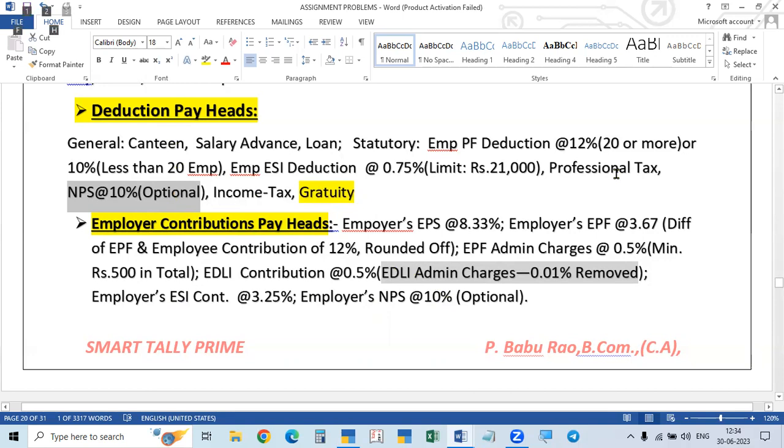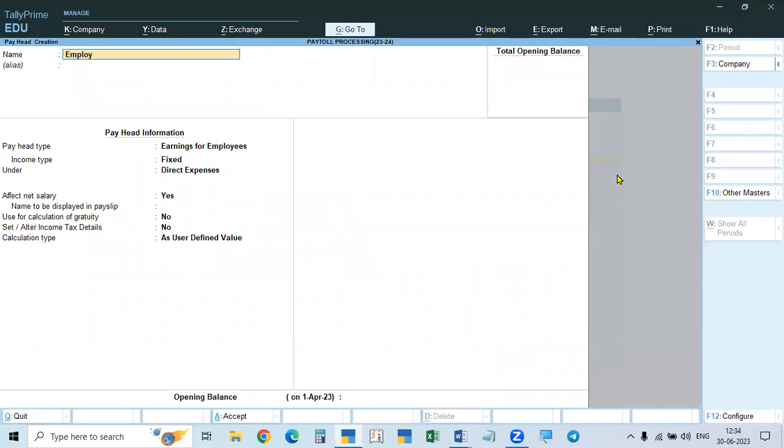Okay. Now we will calculate the employer's ESI contribution. What is the amount to be contributed by the employer towards the ESI? I told you, the deduction from the employee is 0.75%. The balance 3.25%, out of a total of 4%, is to be contributed by the employer.